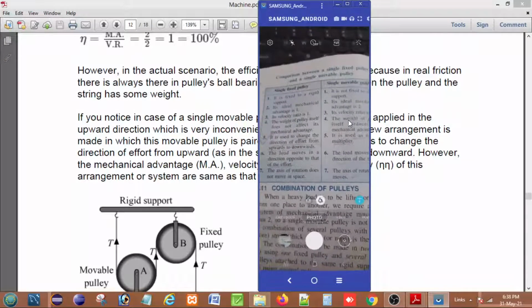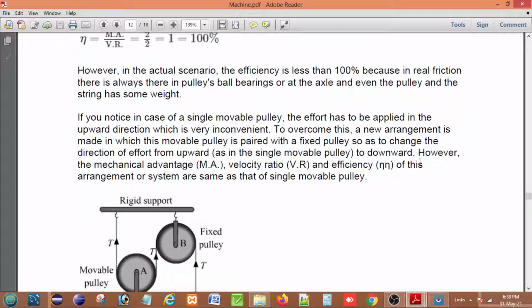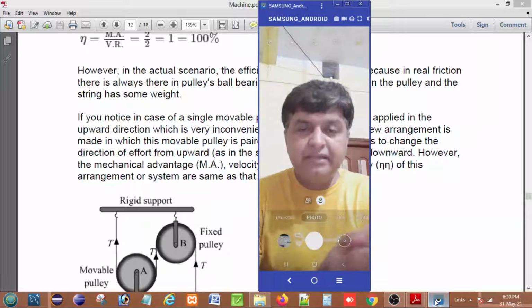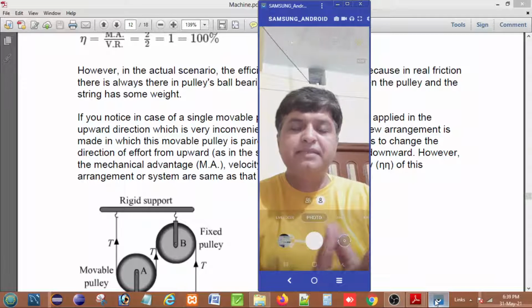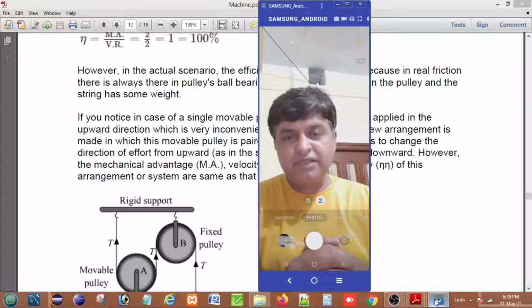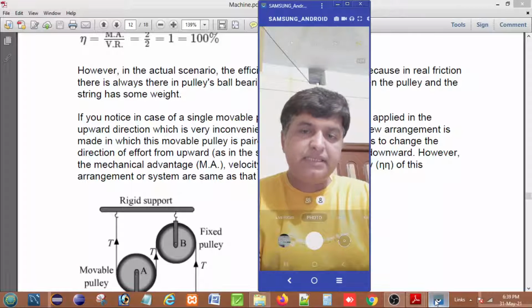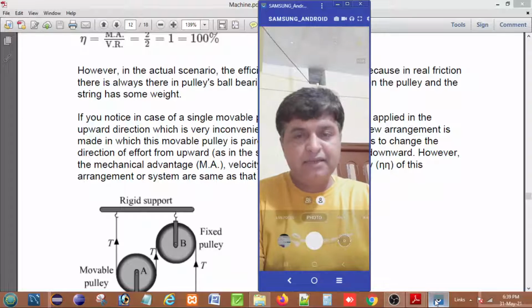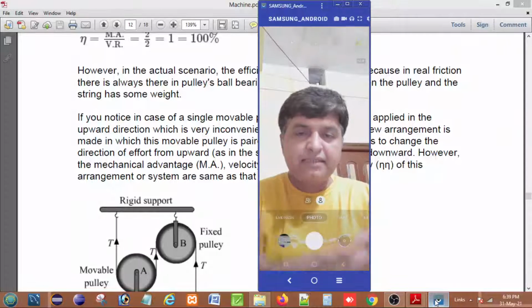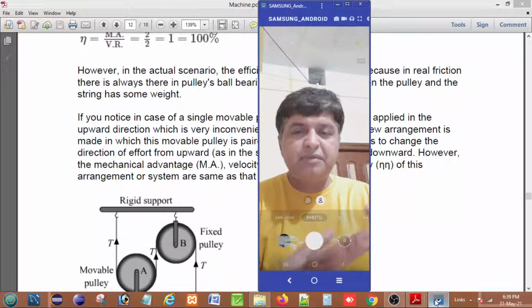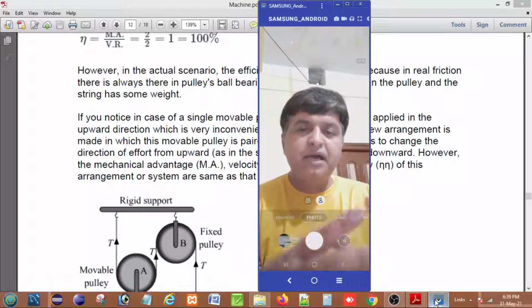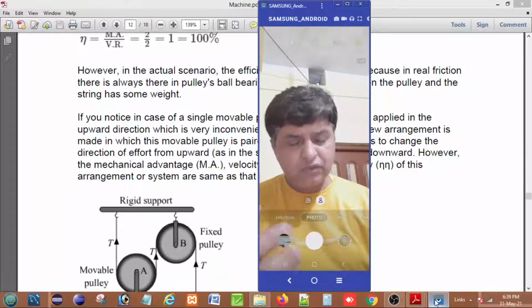So if we compare the two types of pulley, the single fixed pulley and the single movable pulley, in both cases we find that the single fixed pulley acts to change the direction of effort, but the single movable pulley acts as a force multiplier. In the single movable pulley the axis of rotation is changeable, but in the case of the single fixed pulley the axis of rotation is fixed. So these are some examples.